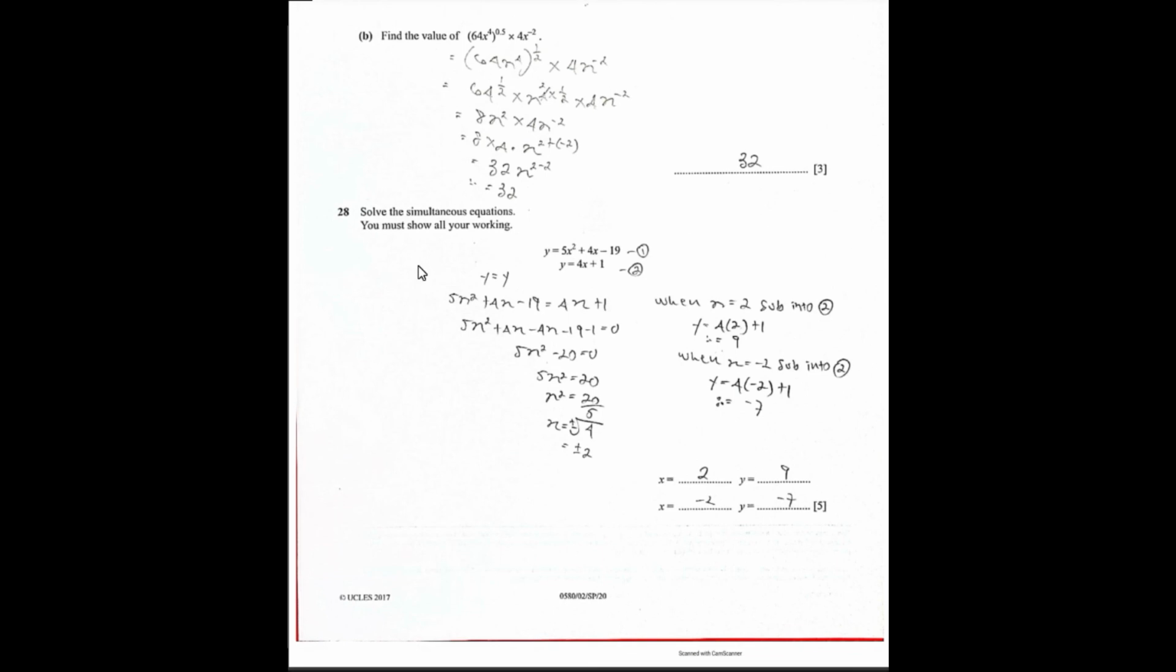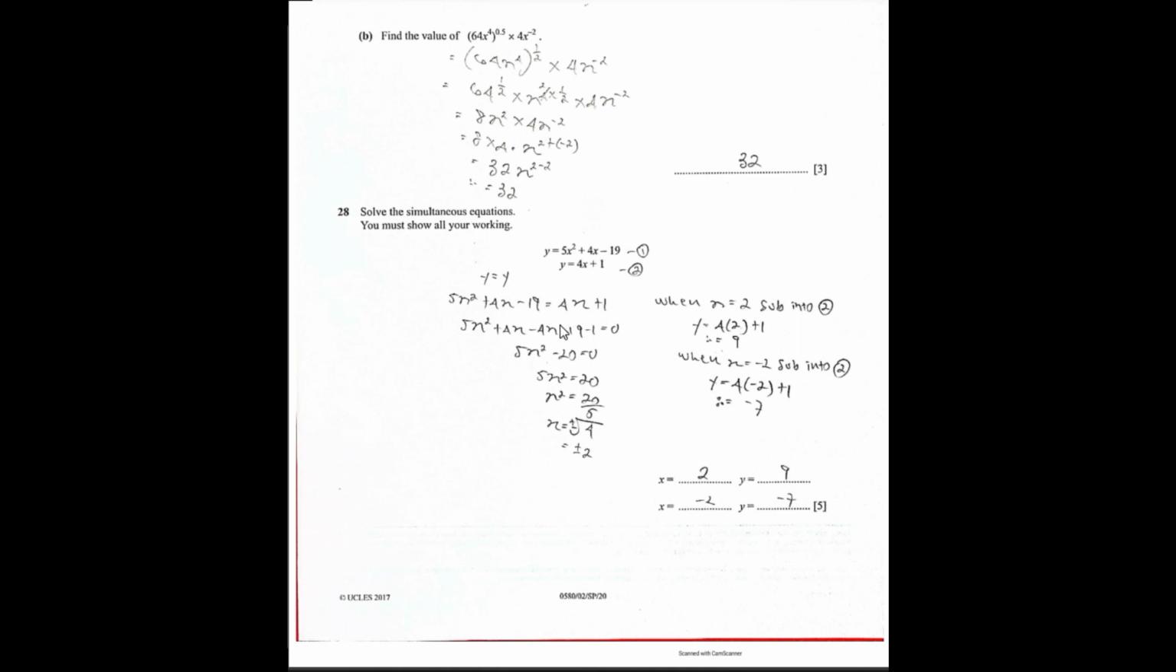Question 28, which is the last question for this paper. Solve the simultaneous equations. You must show all your working. Y is equal to 5x squared plus 4x minus 19. I treated it as my first equation. Y is equal to 4x plus 1, and I took it as my second equation. I noticed that y and y have the same unknown, so I can just equate them. Y is equal to y. 5x squared plus 4x minus 19 is equal to 4x plus 1.